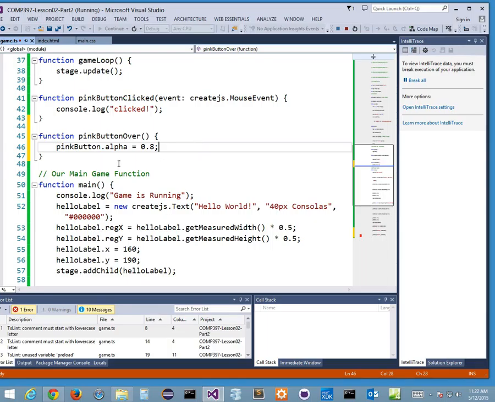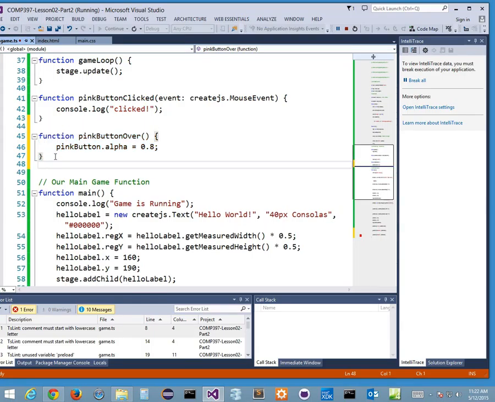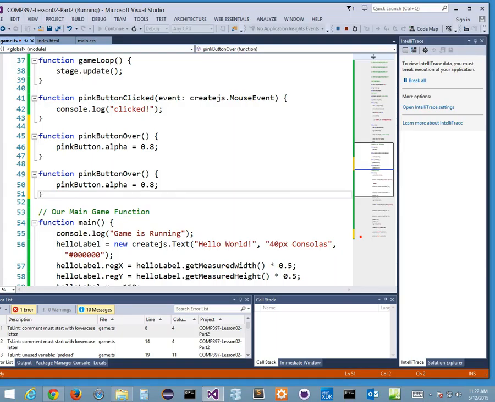Okay, cool. Well, I want to make the exact same thing for when I hover out. When I move away from the button, I want it to change back to 100%. Otherwise, it'll stay at 0.8, right? So I want to use the same thing, but instead of pink button over, we'll call this one pink button out, which is what we named it. And we'll make it so that the transparency goes back to 1.